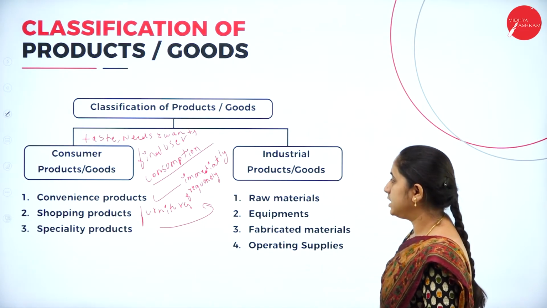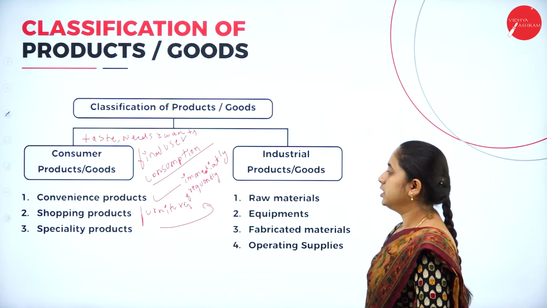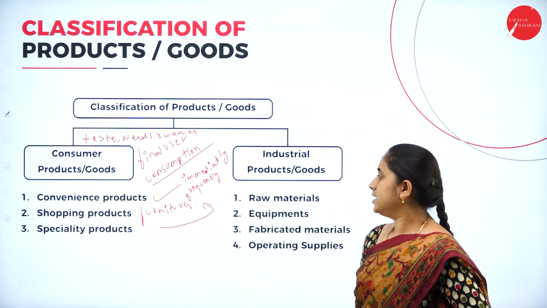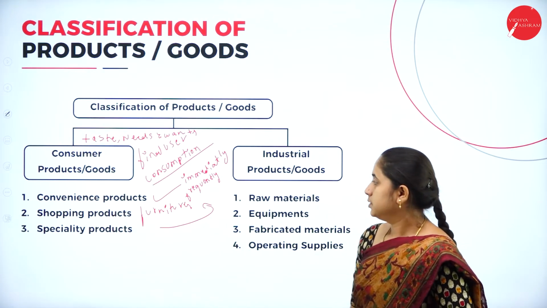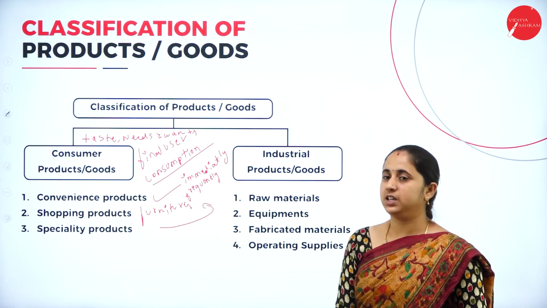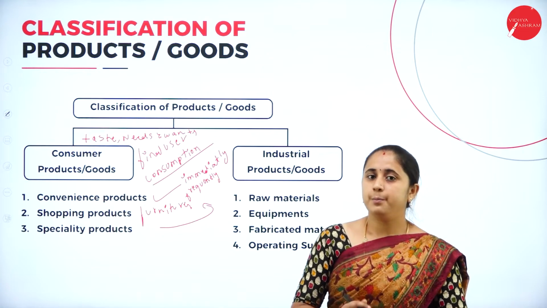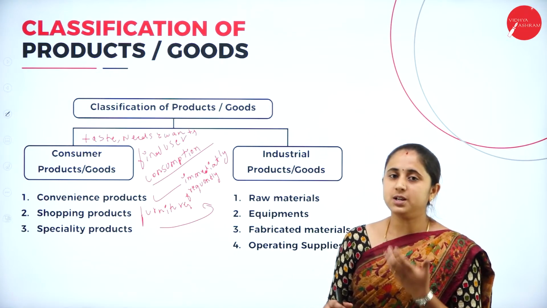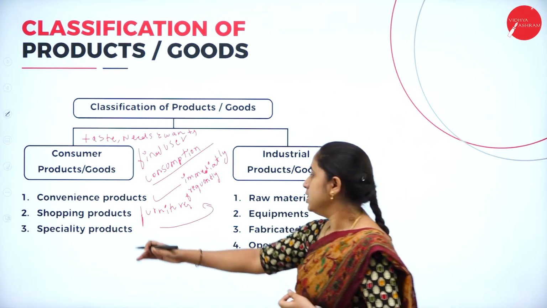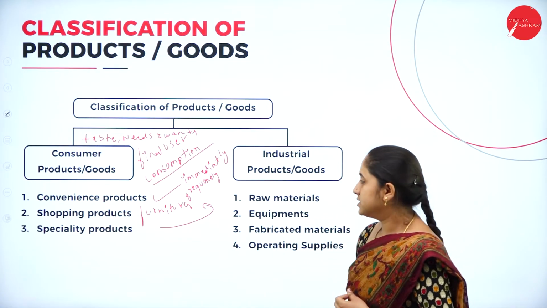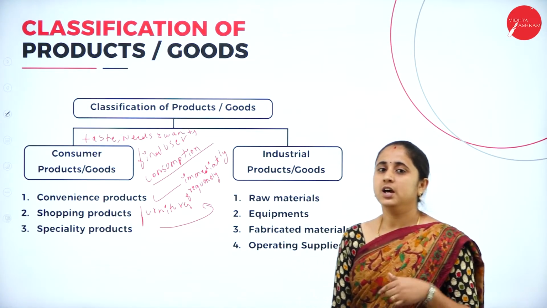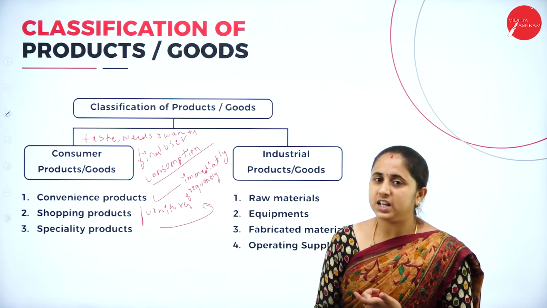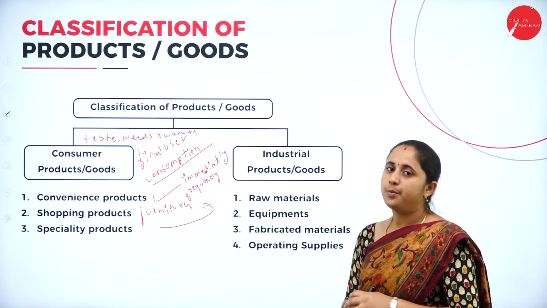Next, specialty products. Specialty products means goods with unique characteristics and brand identification. The customer will make special efforts while purchasing such products. For example, air conditioner, car, refrigerator, all this comes under specialty products. They give some special attention while purchasing such products.